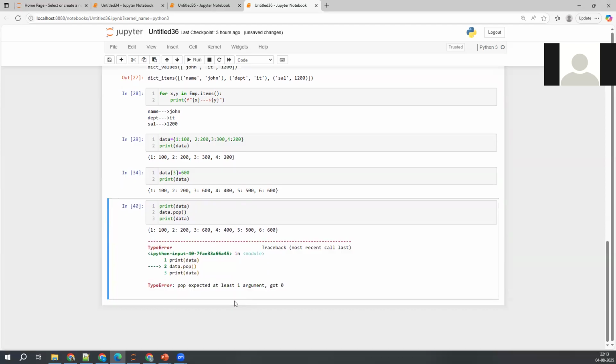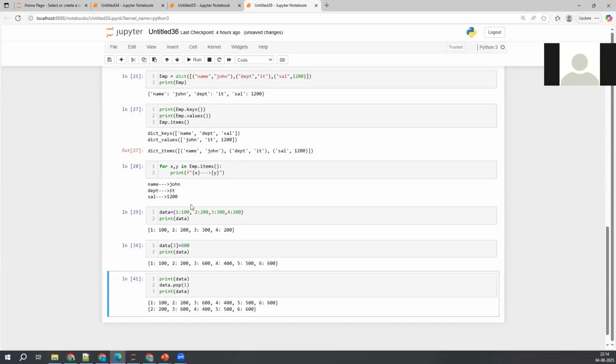See what is happening here. Pop expected at least one argument, got 0. So what are they saying here indirectly? You have to mention the key. You need to explicitly mention the key so that I can go and delete that particular element. I cannot arbitrarily delete an element from the key value pairs. That's what it is trying to say. See, before deleting, this is the data set. After deleting, this is the data set.